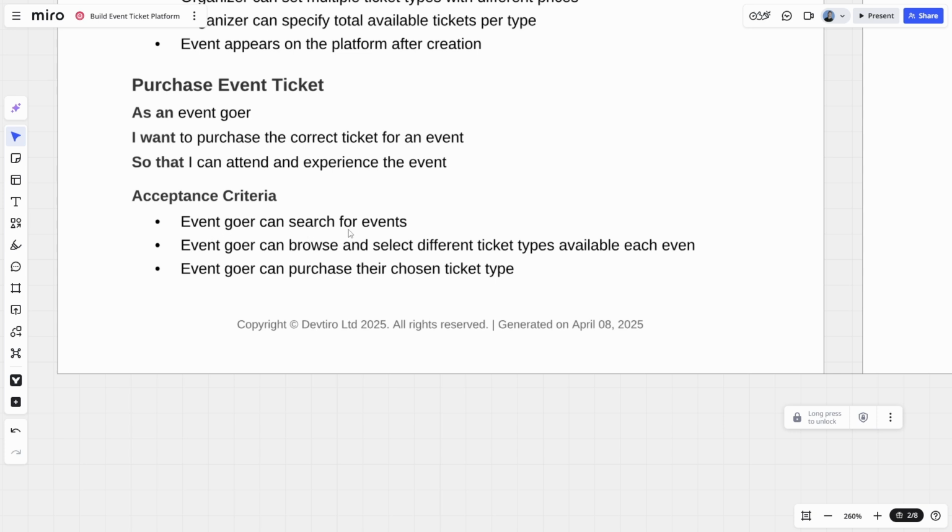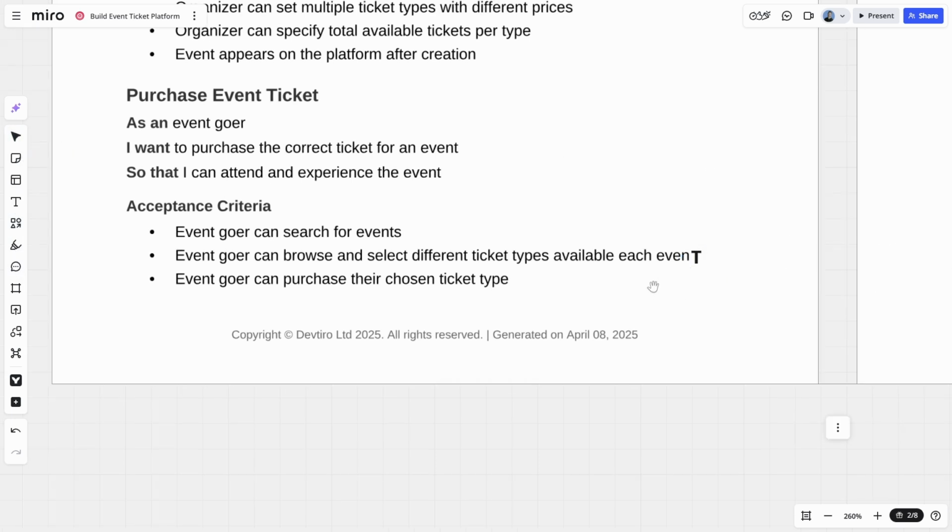An event goer can search for events. So we'll need to have some sort of event search functionality in there. The event goer can browse and select different ticket types available each event, which I suppose should probably be each event. Let's put a T on the end there. There we go. Nobody will ever know.